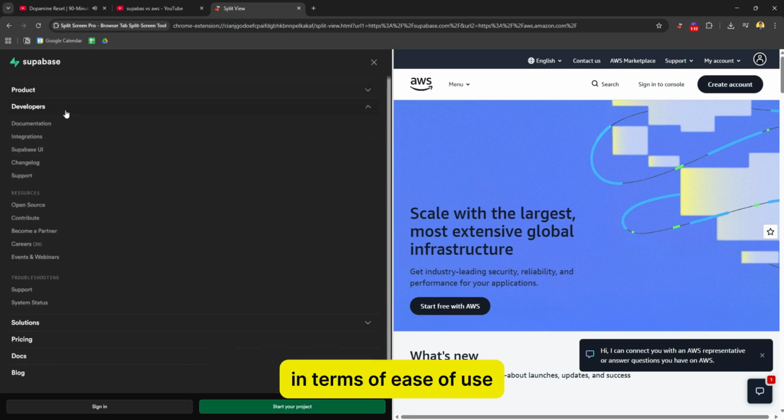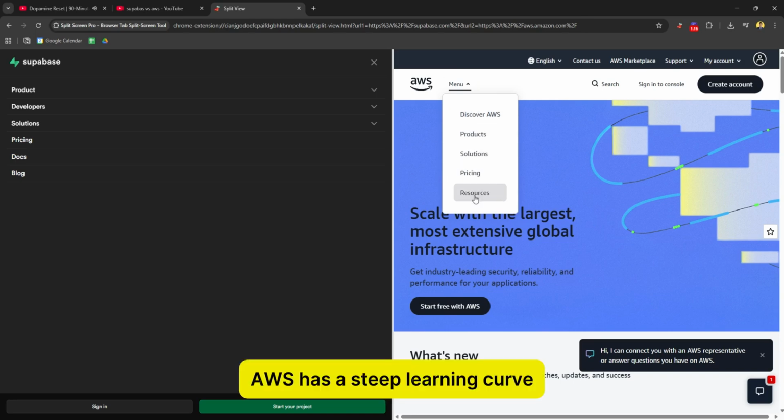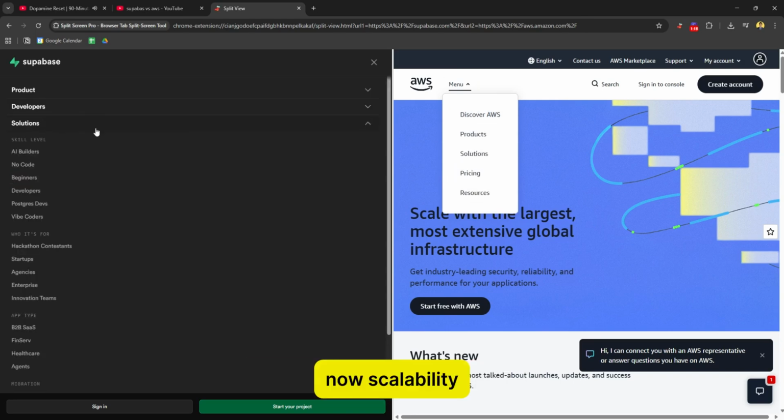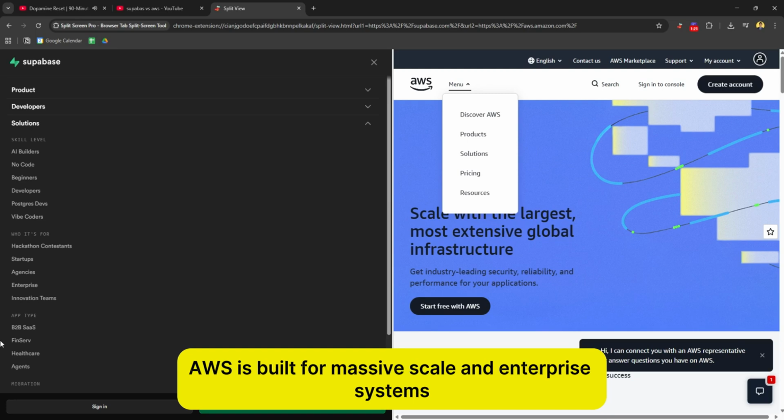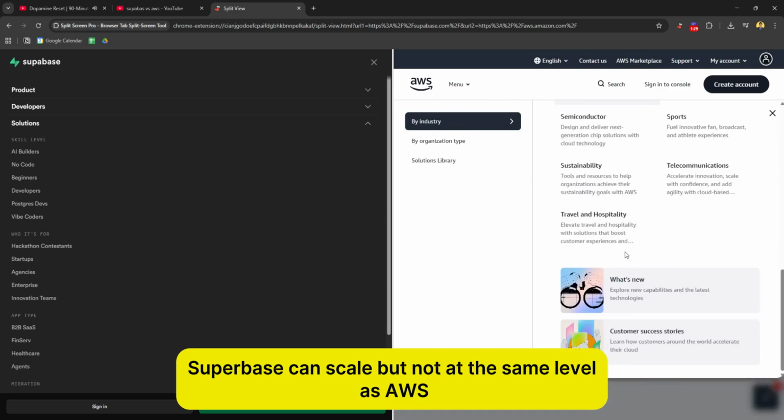In terms of ease of use, Supabase is much easier for beginners. AWS has a steep learning curve. Now, scalability. AWS is built for massive scale and enterprise systems. Supabase can scale, but not at the same level as AWS.